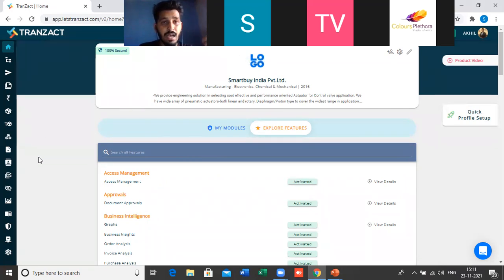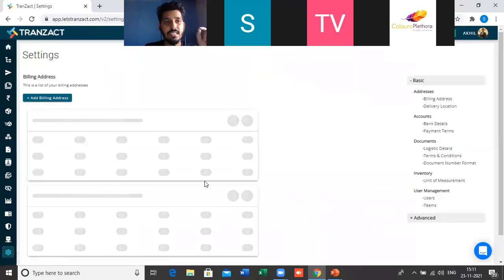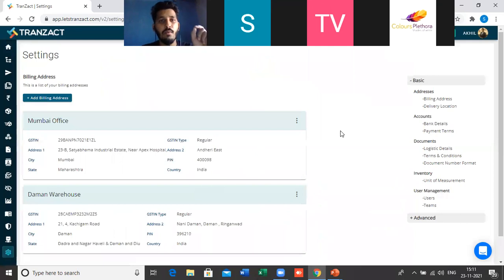So the first master, if you scroll on the left hand side, you will see the list of all the modules which are present on Transact. From there I will just select the settings module here. So this is the first master. Settings is the module in which you have to update the details of our company. I have to update the details of my company. What is my billing address? What is my delivery location? What are my bank details, payment terms? So here I have to update the details of my company.